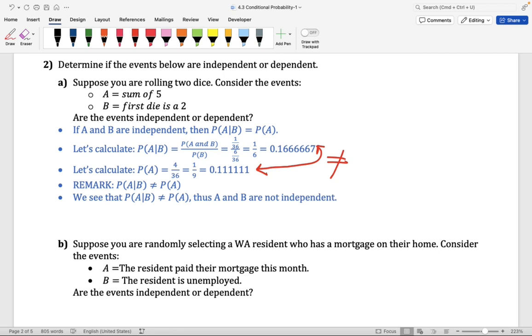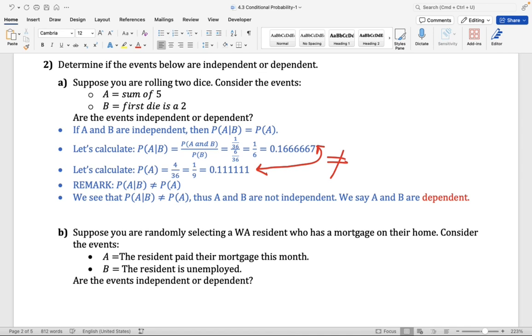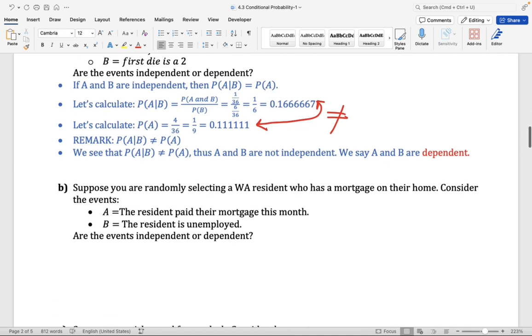If they were equal, then we would say that they are independent. We say A and B are dependent. Here, we're saying they do affect each other. If B happens, if you roll a 2 first, that is going to affect the probability of getting a sum of 5. Okay. Now, let's go ahead and look at another example.